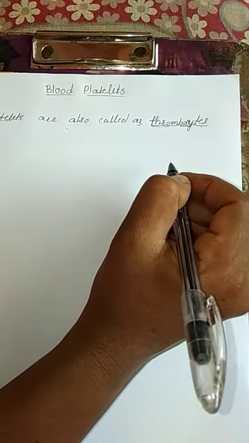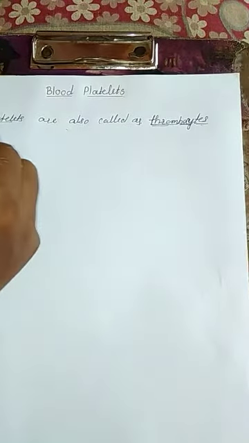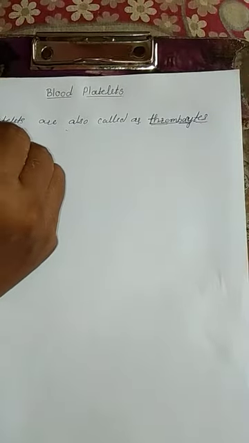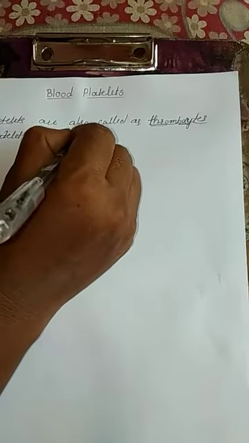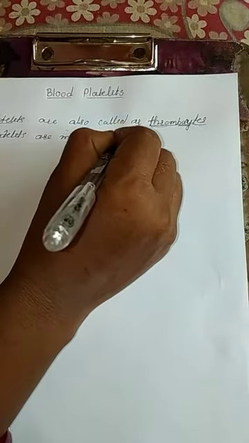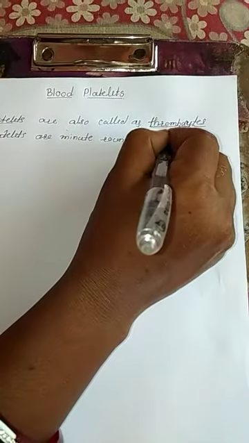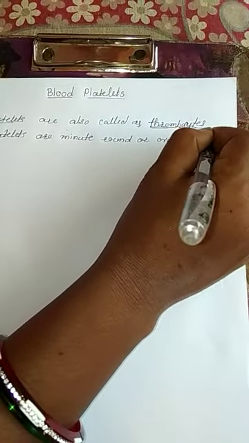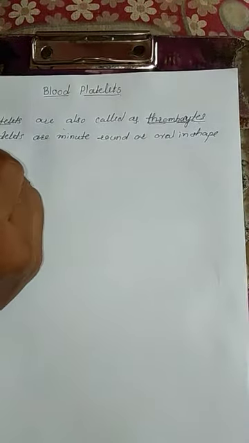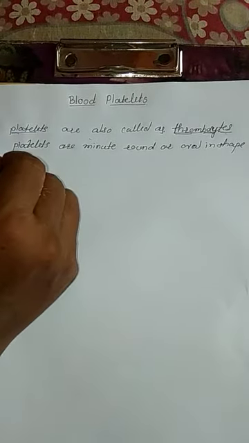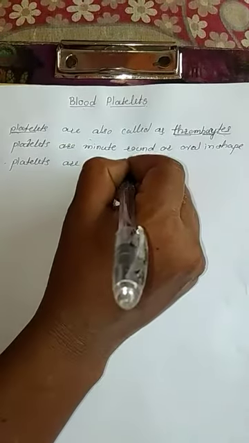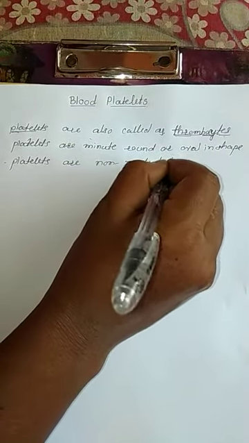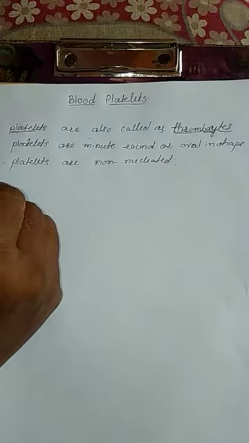Got it, everybody? The platelets are minute, very small. The platelets are minute and round or oval in shape. The size of platelets is very small. The platelets are non-nucleated. Got it, everybody? Fourth point of the platelets.